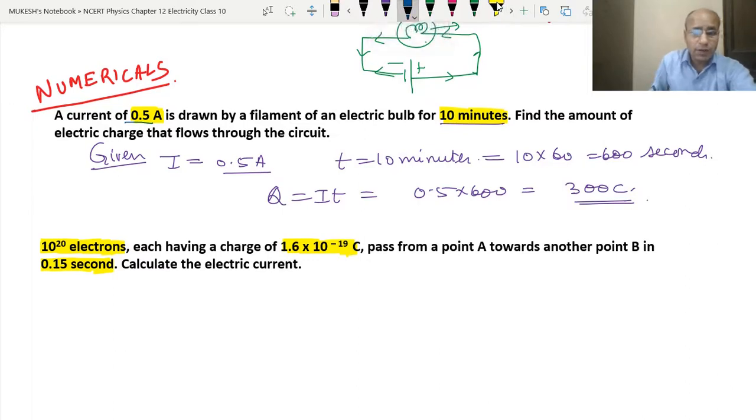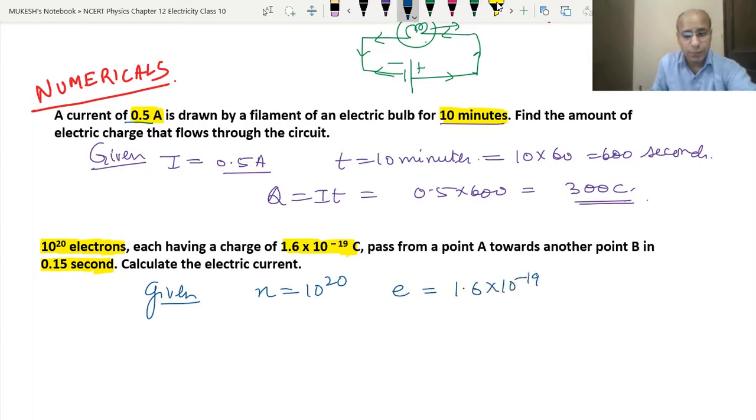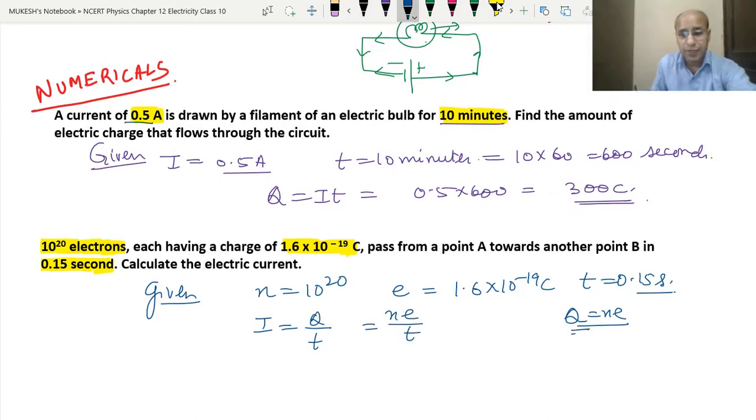So now what is given here? The number of electrons n equal to 10 to the power 20. We have been given the charge on one electron, that is e equal to 1.6 into 10 to the power minus 19 coulomb, and the time, that is 0.15 seconds. Now we have the formula I equal to Q upon T. And there is one more formula that we learned in the last video, Q equal to NE. So we can put NE upon T, or we can find Q separately from this formula.